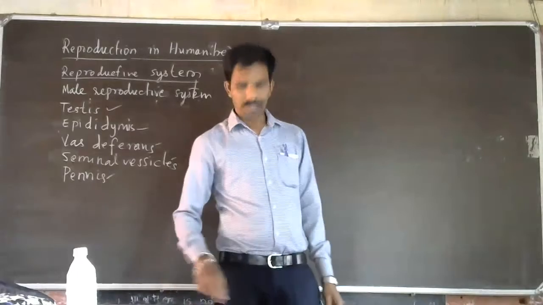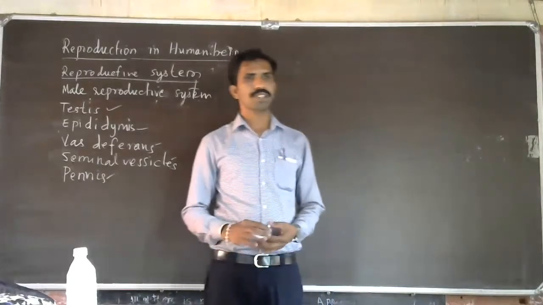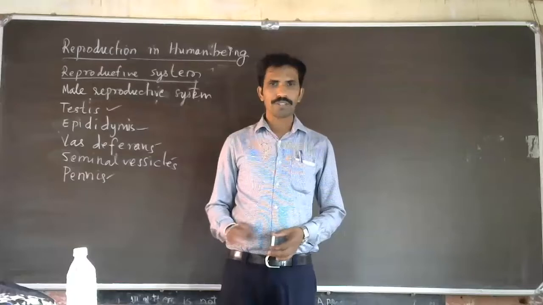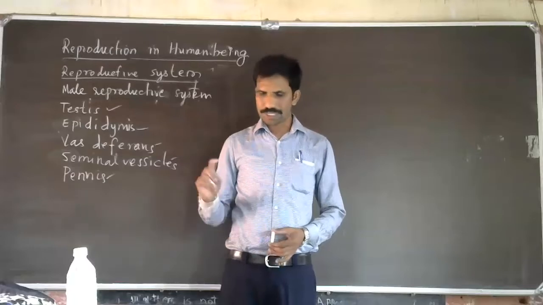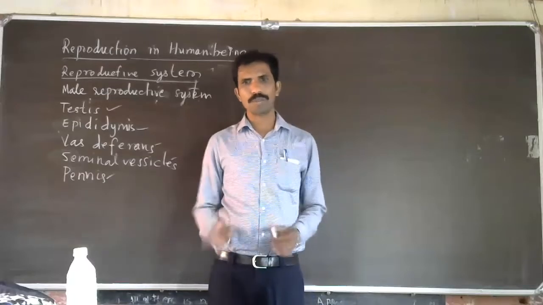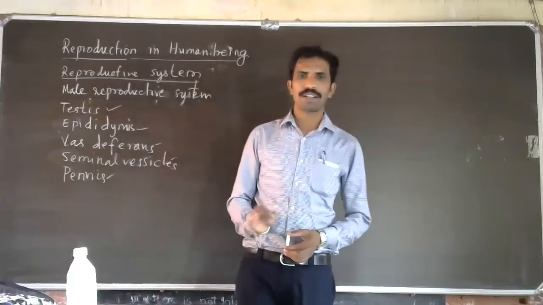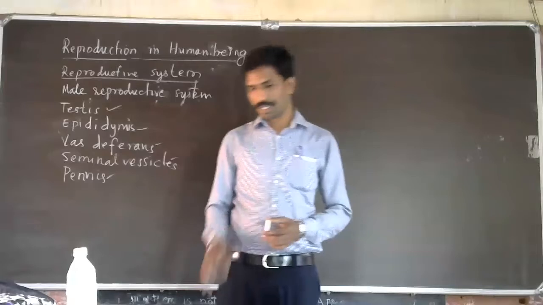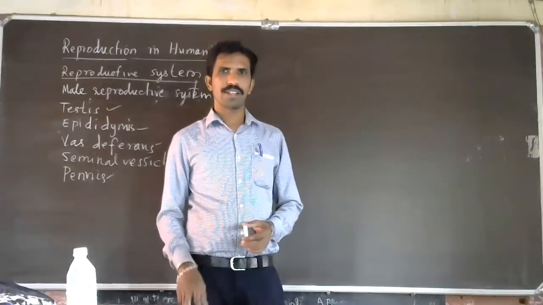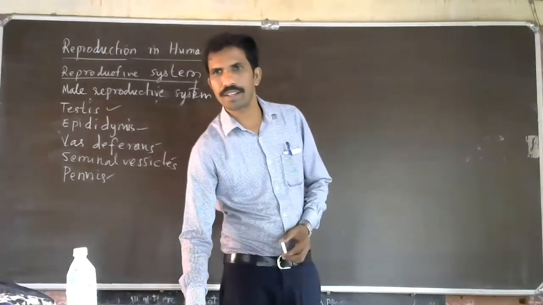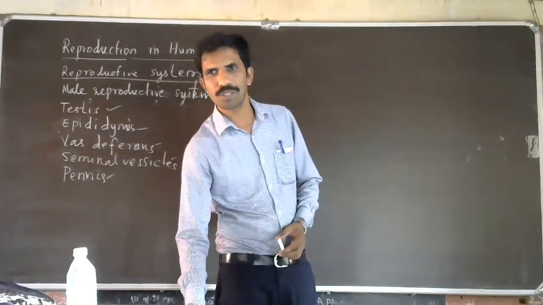These two diagrams which are present on page number 47 are not there for the exam. Remember, you should see the diagram, but don't practice it, because you will not be asked to draw the diagram. Just see the parts and know the function of each part.